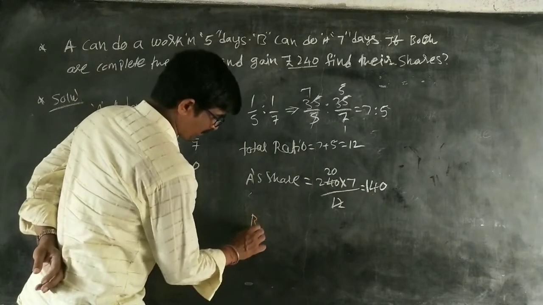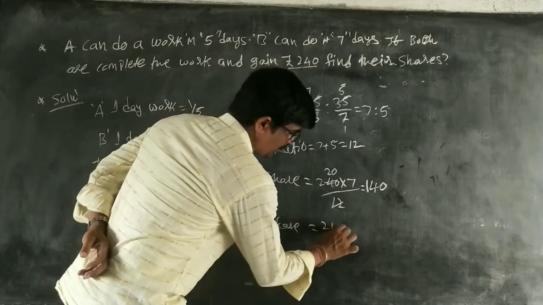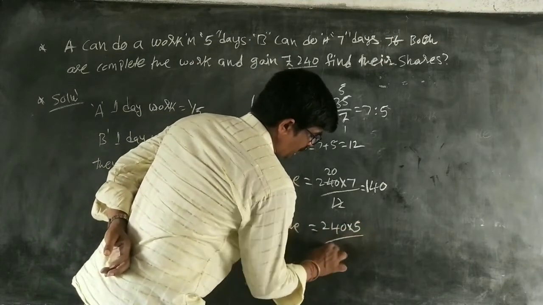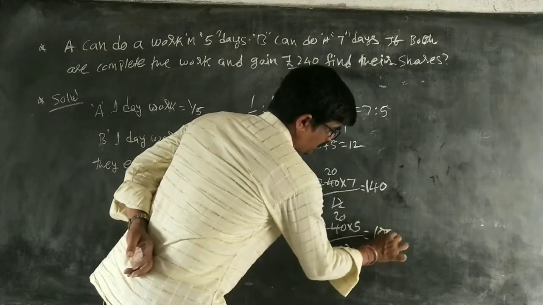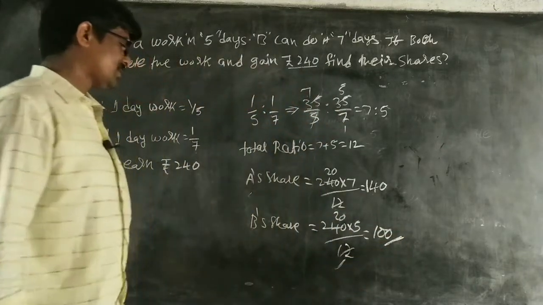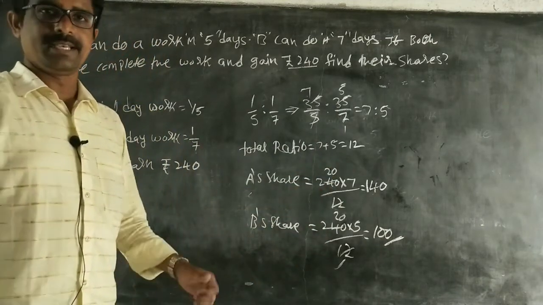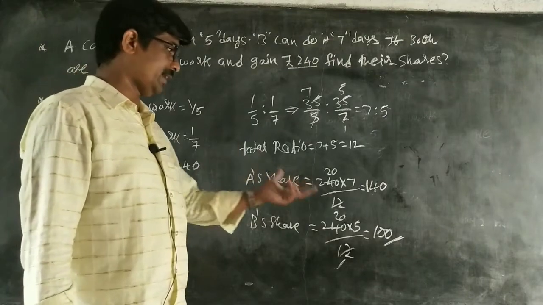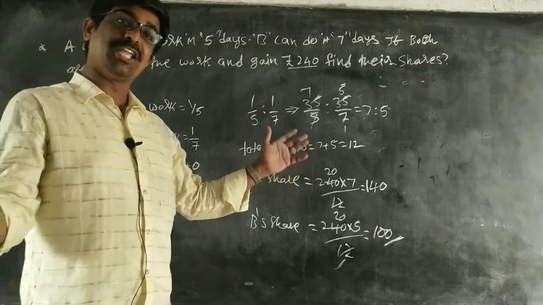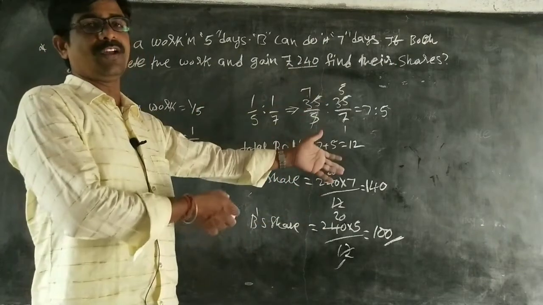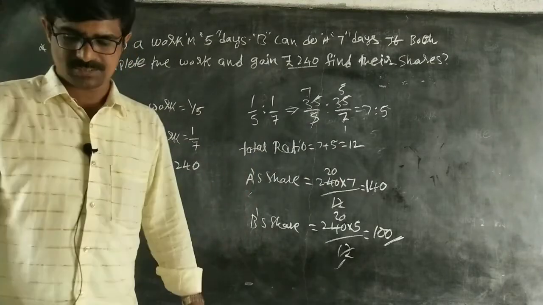What about B's share? B's share is equal to 240 into 5 by 12. 12 1s are 12, 12 20s are 240, that is equal to 100 rupees. So, B got 100 rupees, A got 140 rupees. We gain for work only. This is our judgment. Don't share equally. If they do not work equally, don't share equally. Okay? Right. Copy it.